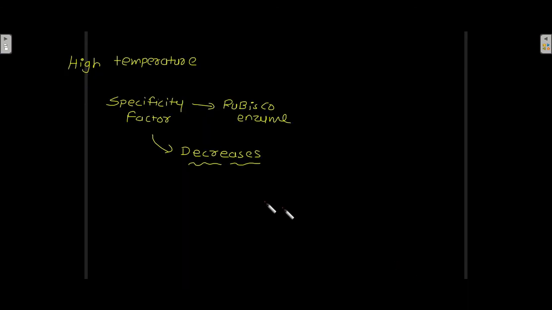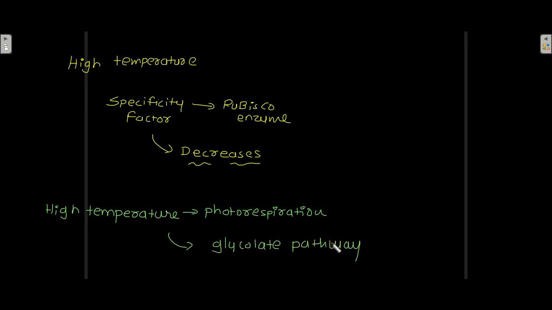At high temperature, the specificity factor of the Rubisco enzyme decreases. That is why photorespiration is promoted: rather than incorporation of carbon dioxide, RuBP will be oxygenated and the glycolate pathway will take place.